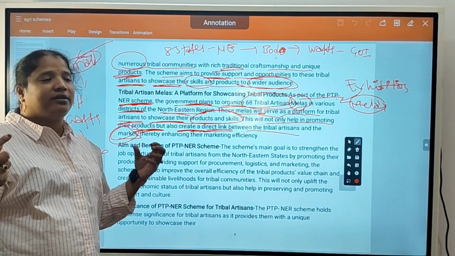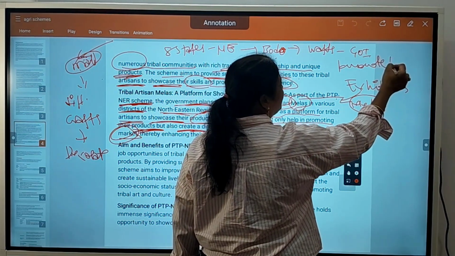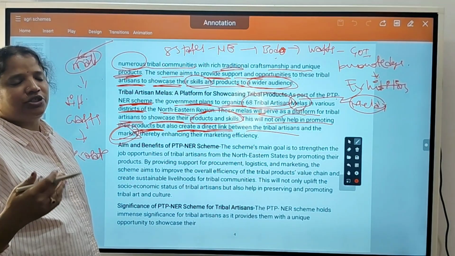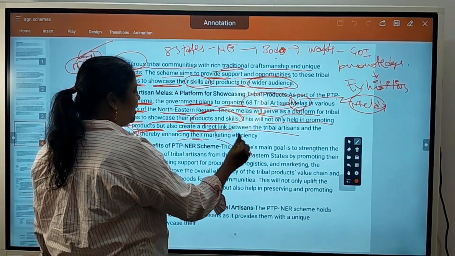Like that, the knowledge they will get. Okay, knowledge now onwards. Even though they are illiterate, they will get some knowledge of how to participate in an exhibition or mela, how they can sell their products, enhancing their marketing efficiency.